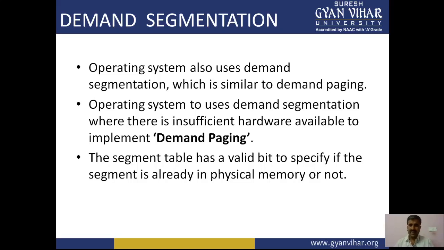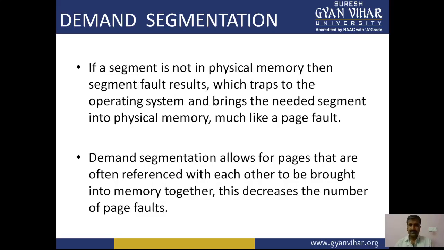So we see that if our process is available in the main memory, then it's fine. Otherwise, it can be demanded. If a segment is not in the physical memory, then a segment fault results, which traps to the operating system and brings the needed segment into the physical memory, much like a page fault, right? If the segment is available there, then we can proceed. Otherwise, we say that a page fault occurs, right?